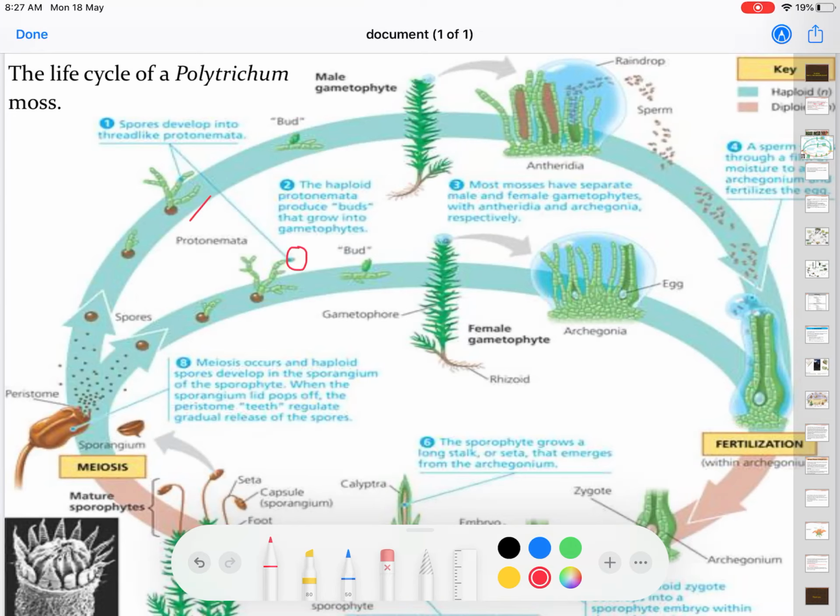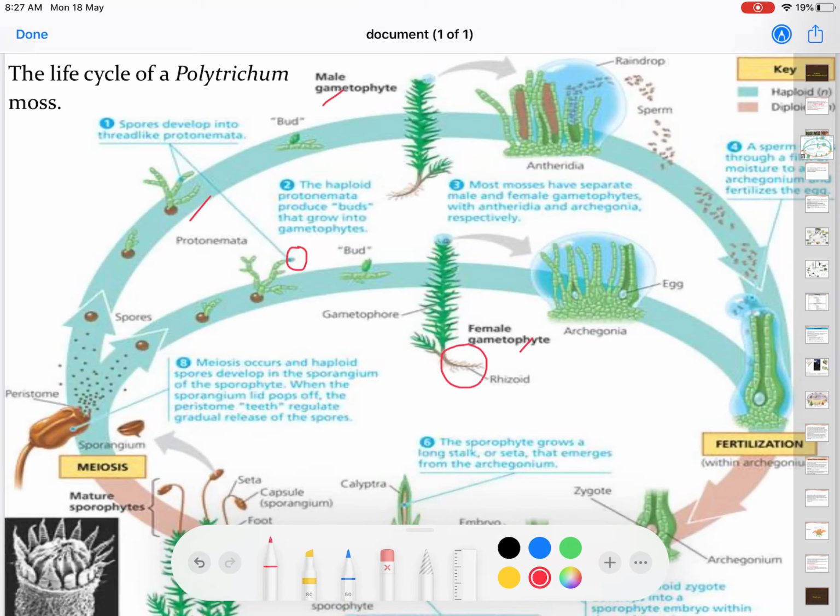The haploid protonema produces buds that grow into gametophytes, either male gametophyte or female gametophyte. So this is the rhizoid, a root-like structure.